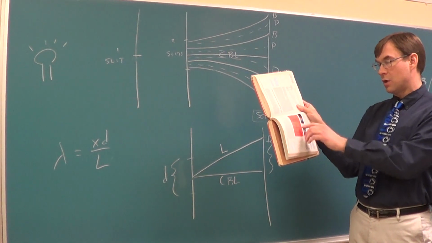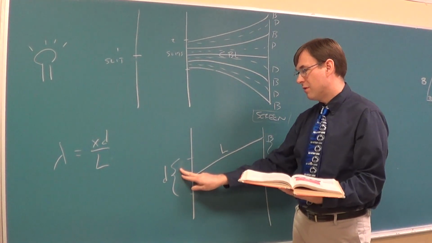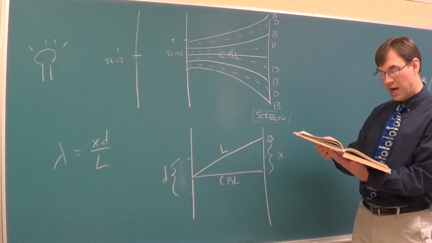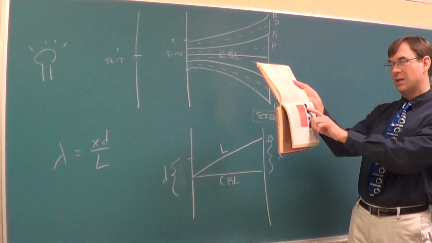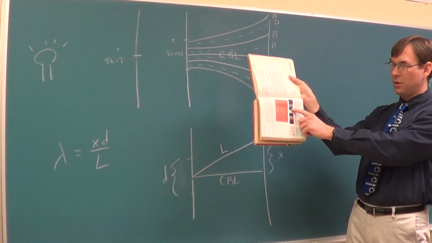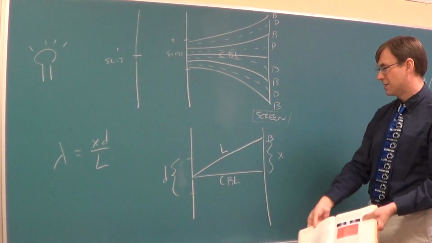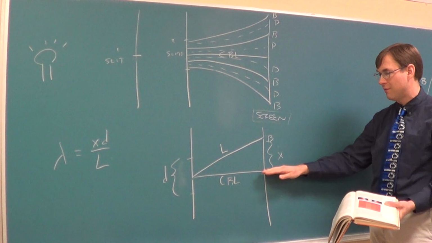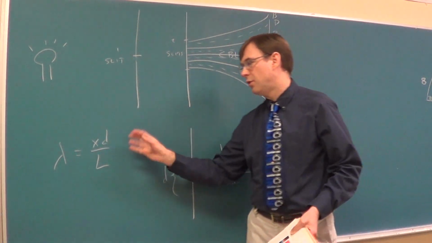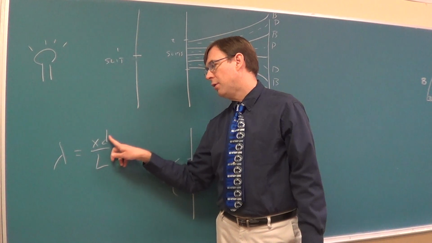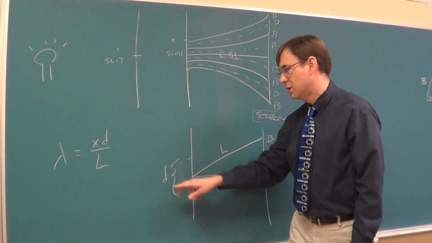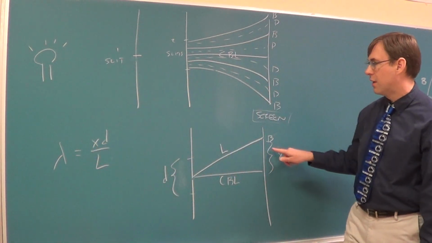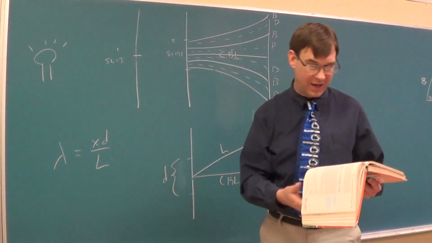So if we go back to this picture, and you're never going to have to look at a picture, but if we look at this picture, the D would be the same for every color. The L is going to be a little different for each color if we're tracking the rainbow, because you can see that the red is higher up and the blue is lower down. So if you were doing measurements, the X for blue would be different than the X for red, because they're different heights away from the center of the white. Each color has a little different bend to it. It's the same D all the way around, because the slits aren't moving. But since the X is changing for every color on the screen, the wavelength's a little different for everybody on the screen.